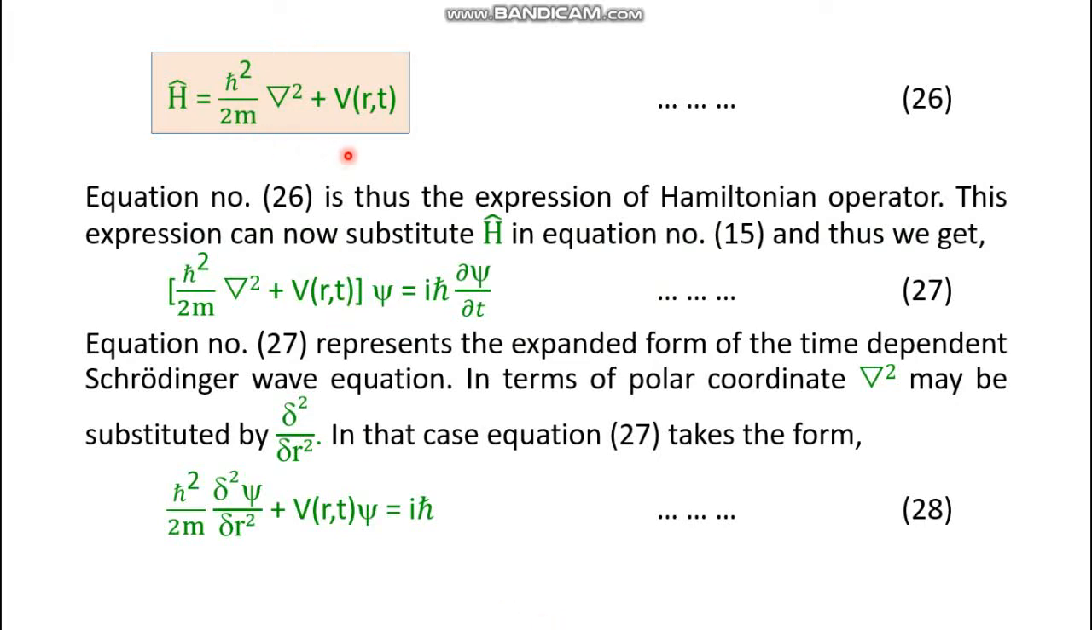Okay, equation number 26. So the expression of the Hamiltonian operator is H cap equals minus h cross squared by twice m times the Laplacian plus the potential energy as a function of the radial position and time.